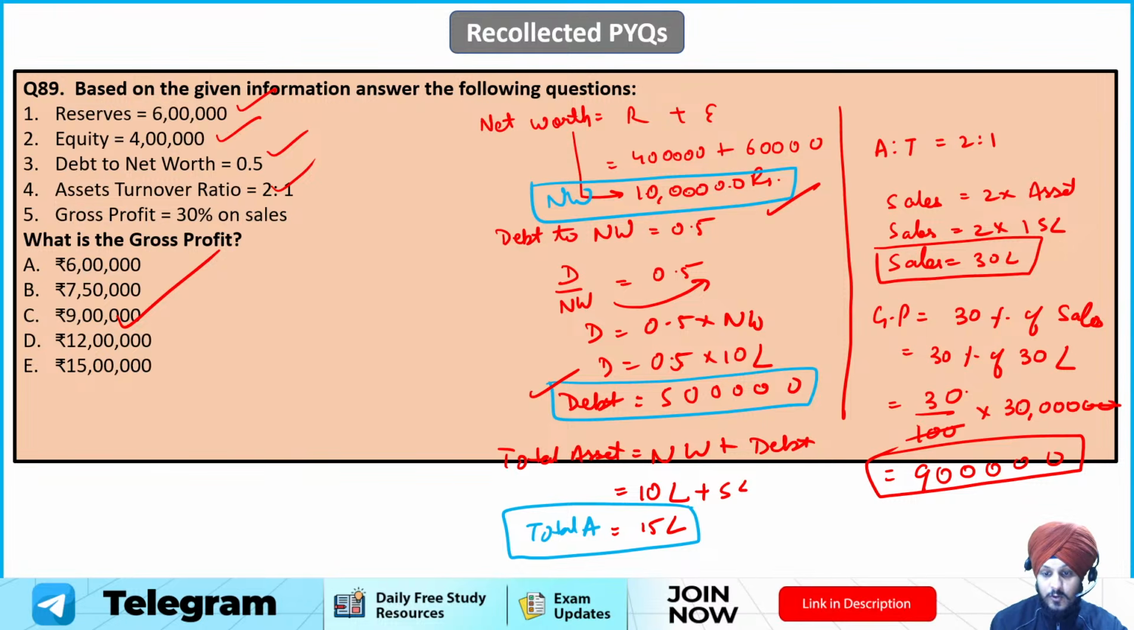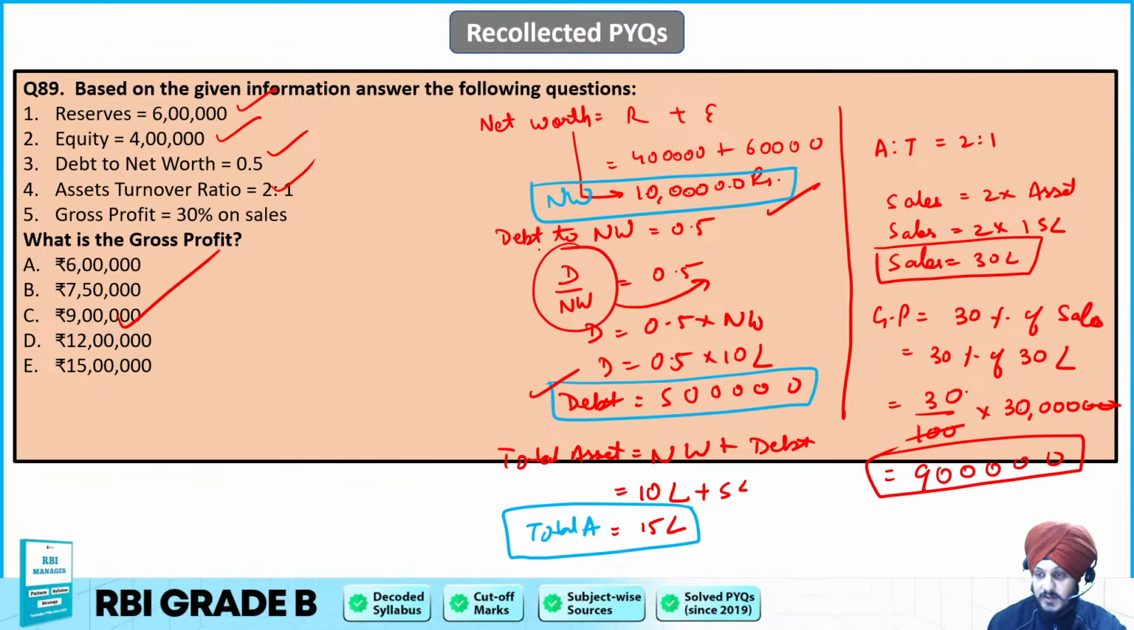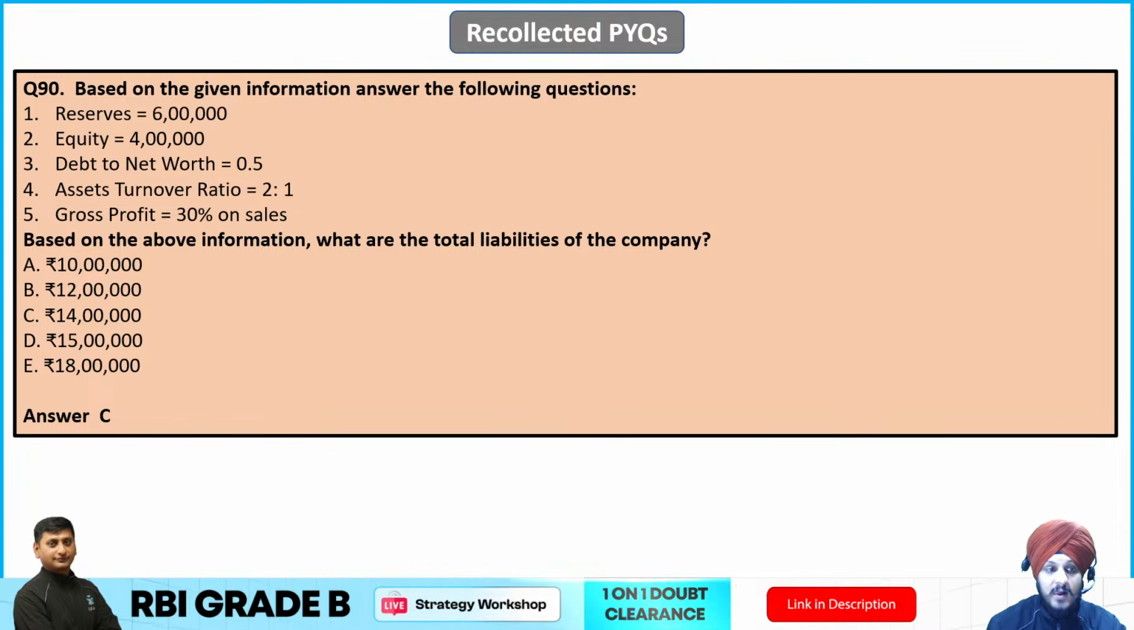And I hope it is clear to you how we have applied the formula and कैसे एक step by step manner में we have calculated. So C is going to be the answer. I hope you got the same answer, those of you who have calculated. So let us move on to question number 90.